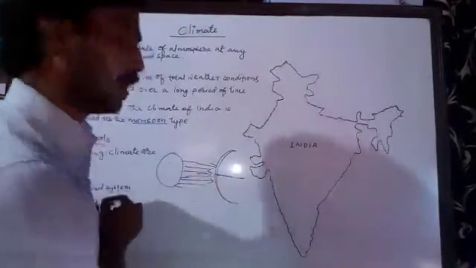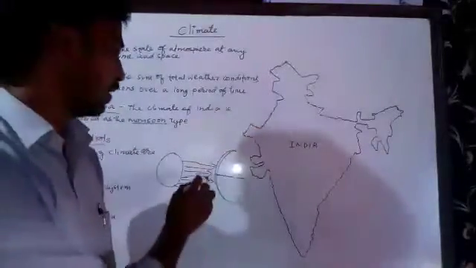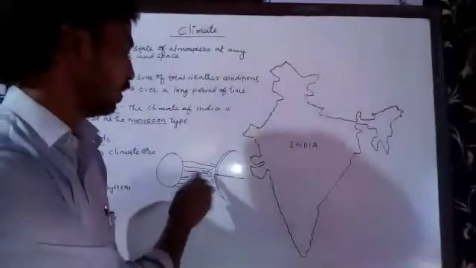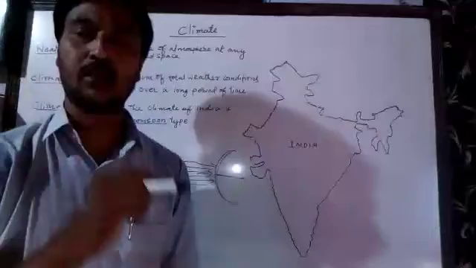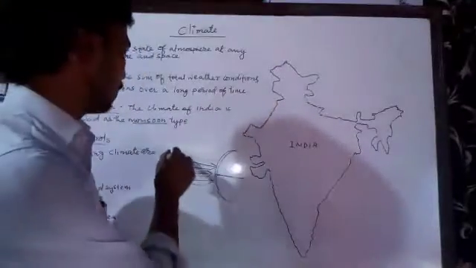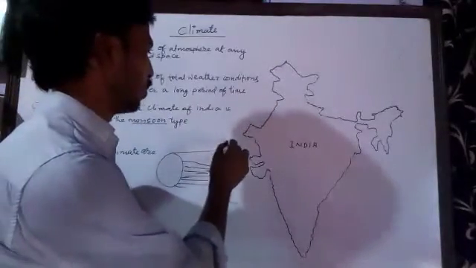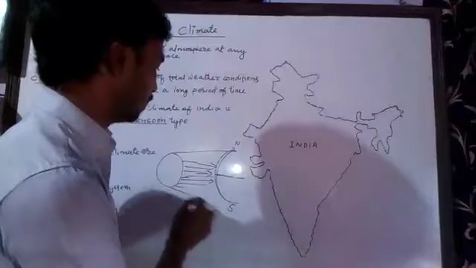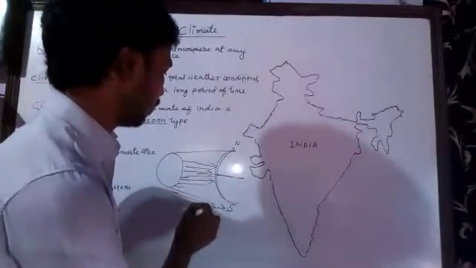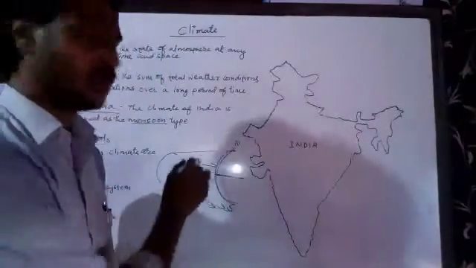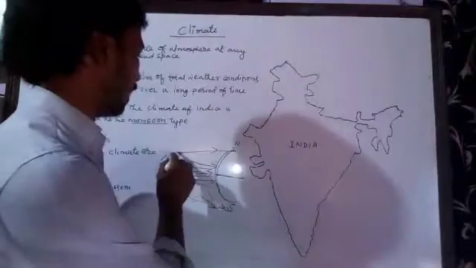The sun's rays fall directly on these equatorial areas, therefore having high temperature. Whereas when we go to the polar areas, the North Pole and the South Pole, the sun's rays fall slanting.